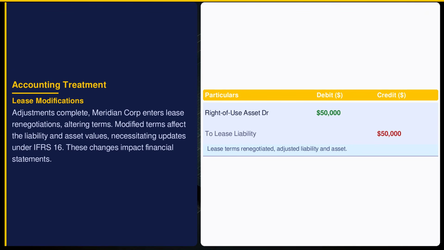Lease modifications require recalibrating the asset and liability. Meridian Corporation adjusts by $50,000, reflecting new terms. International Financial Reporting Standard 16 dictates recognizing modifications immediately, maintaining balance sheet accuracy and financial statement transparency.